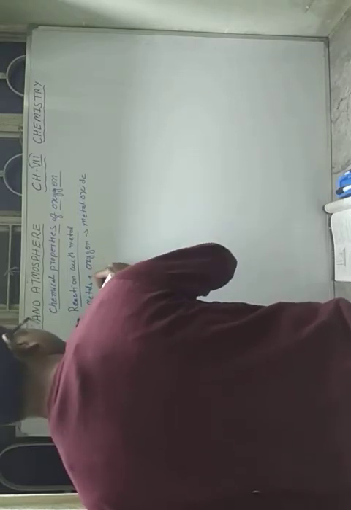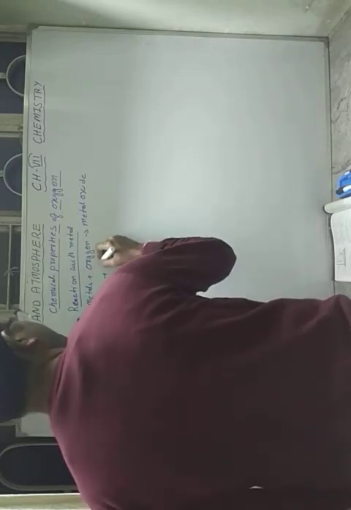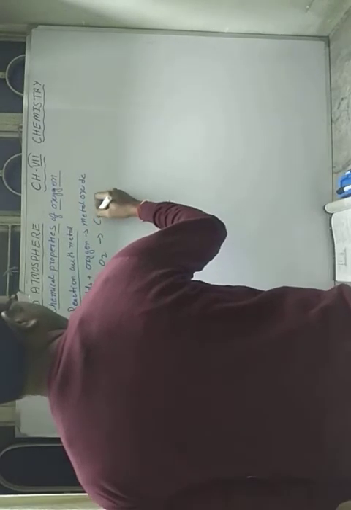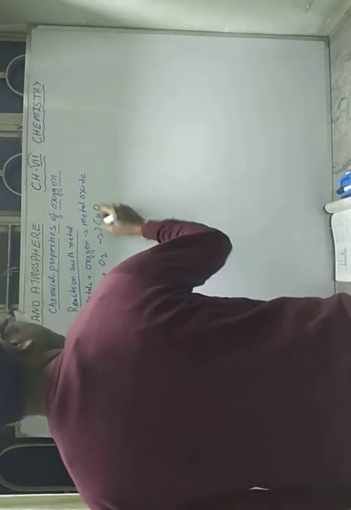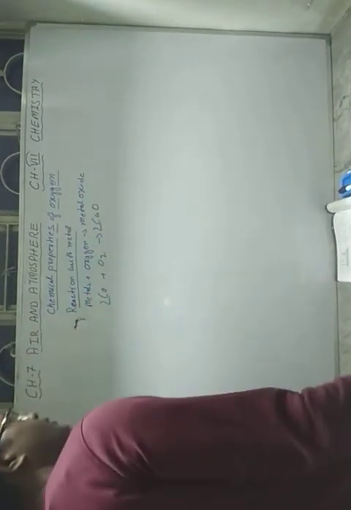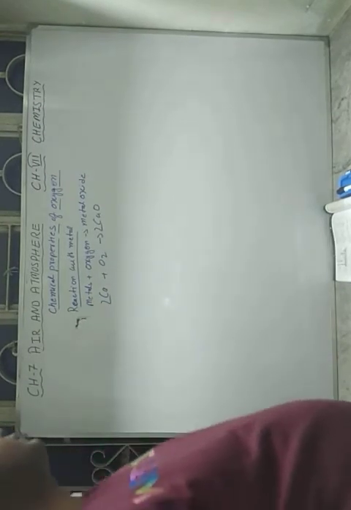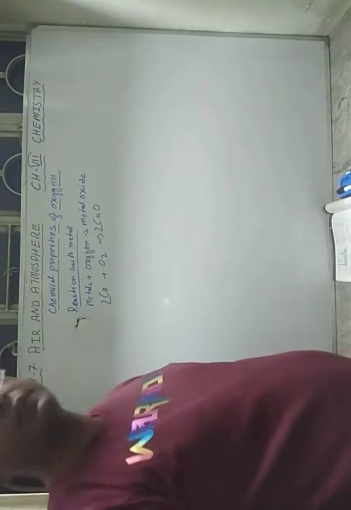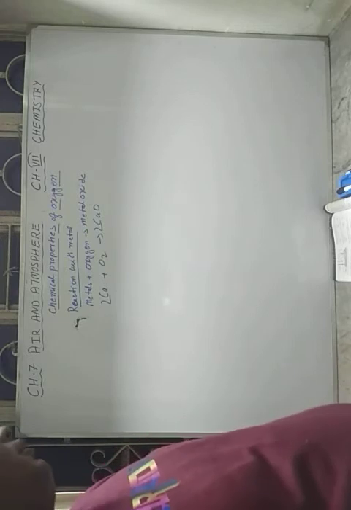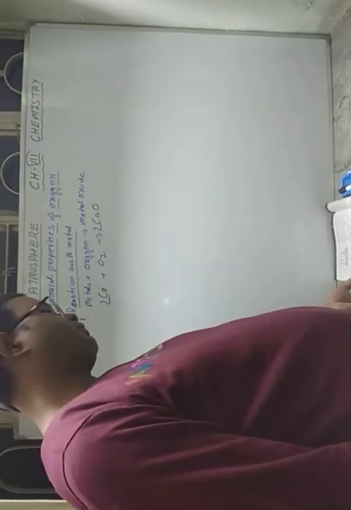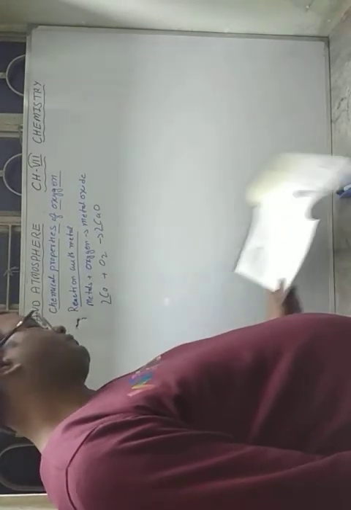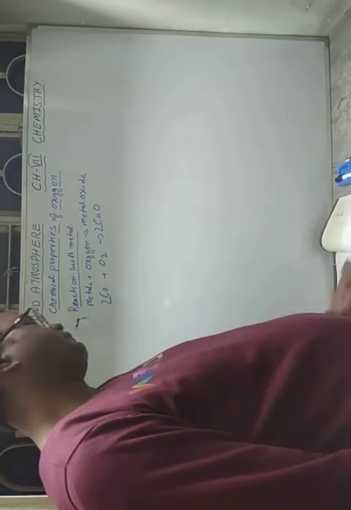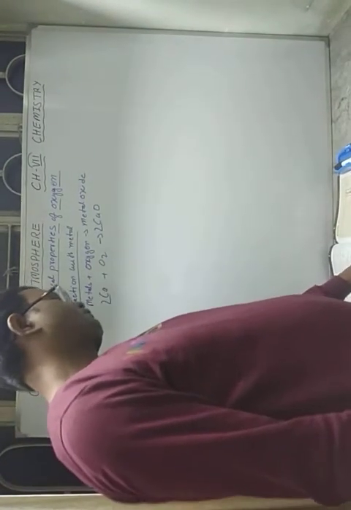If you take an example, calcium Ca plus O2 gives CaO. Now balance it. Similarly, potassium with oxygen gives potassium oxide, and magnesium plus oxygen gives magnesium oxide, like that.